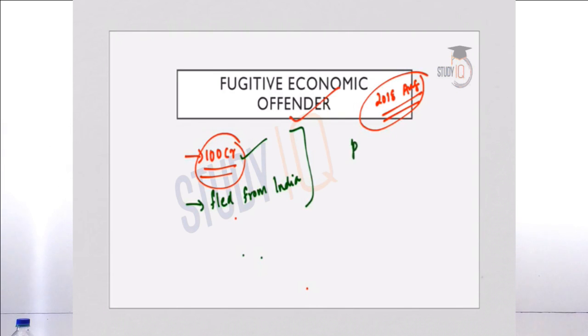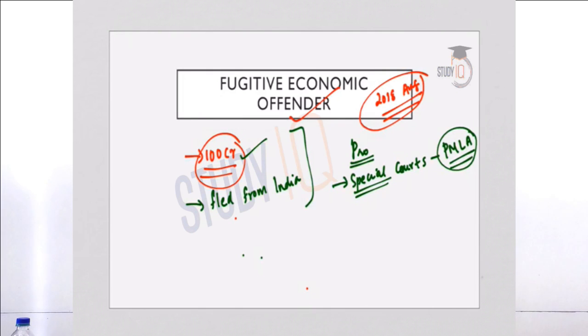Now, most importantly, we will come to the procedure of declaring a person a fugitive economic offender. The investigating agencies will have to file an application in the special court, and these courts are set up under the Prevention of Money Laundering Act, PMLA, of 2002.